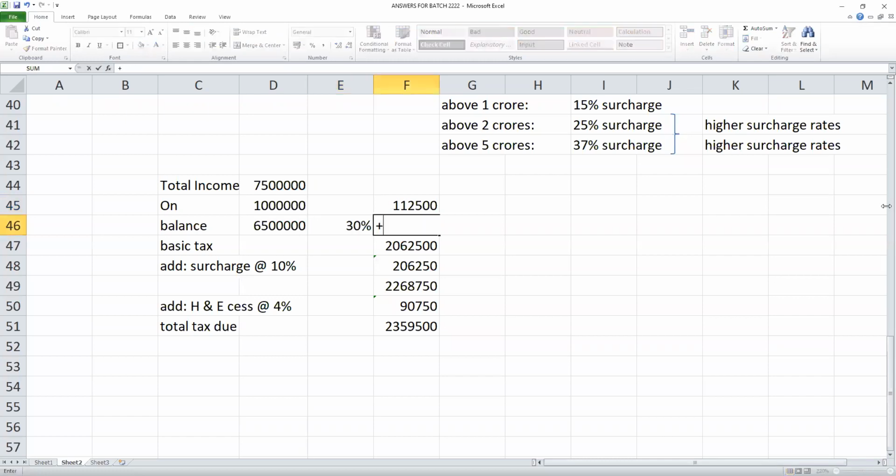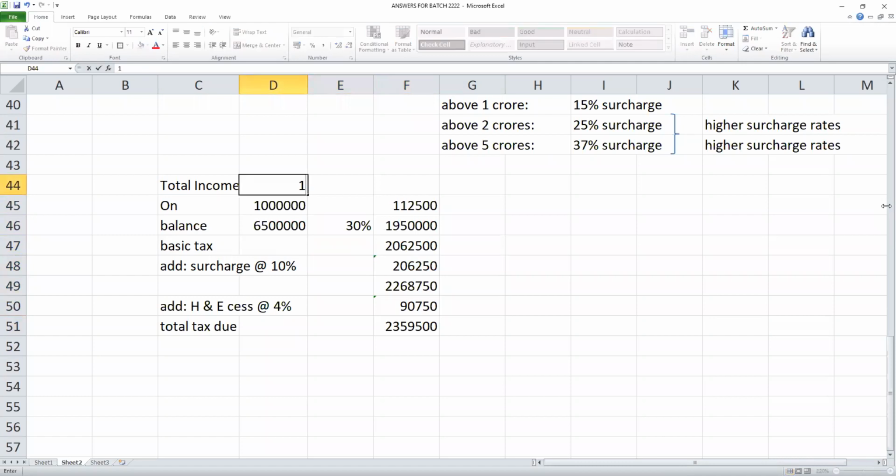30%. So total, this is my basic tax. Surcharge. Why? Because my income is more than 50 lakhs, I have to pay extra 10%. 10% is calculated on basic tax. So 20 lakhs, 2 lakhs, total tax, cess and tax due.